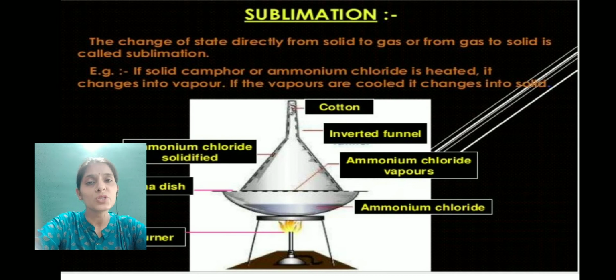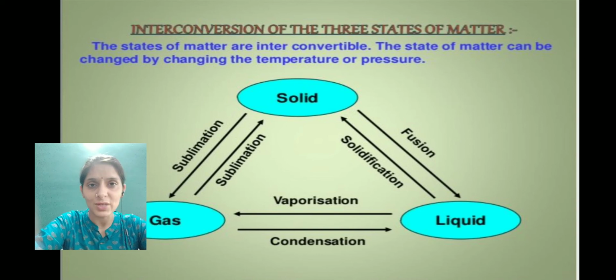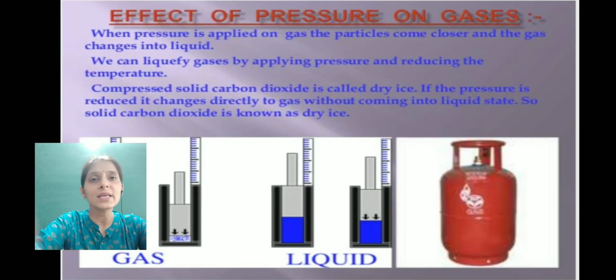So when we heat these substances, they directly change into the gaseous state. The reverse of this process also takes place, that is, when we cool the vapors, they get converted into the solid state, and that process is called deposition. So we have seen how, on increasing temperature, one state of matter changes into another, and on decreasing it, the reverse process also takes place. In this way, temperature changes the states of matter. Now let's see how pressure changes the states of matter.